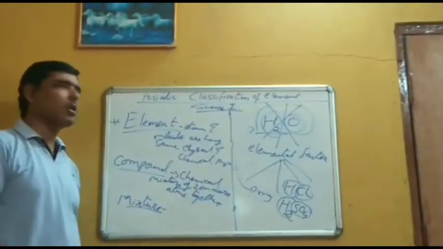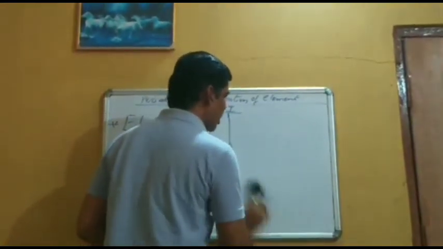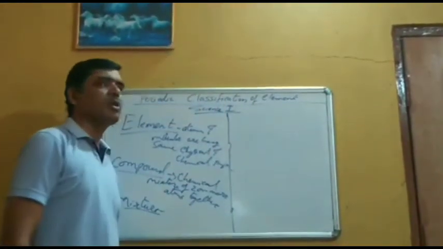Now coming to the mixture, you also have learned that a mixture is also a combination of two or more elements.